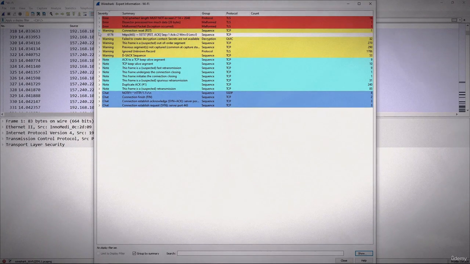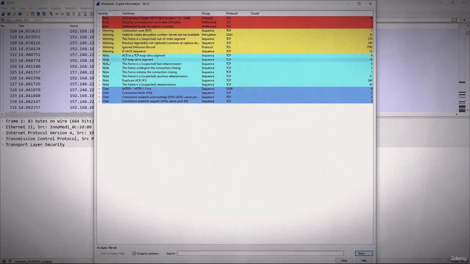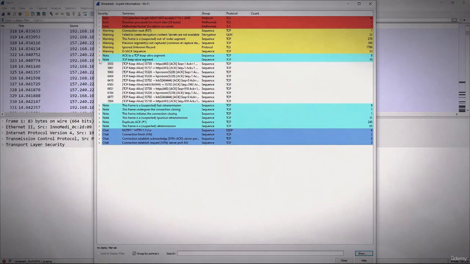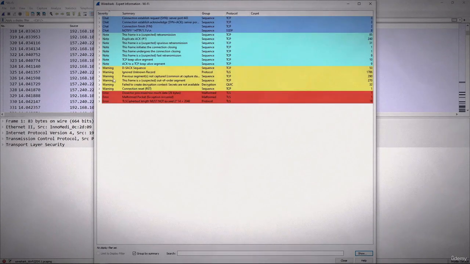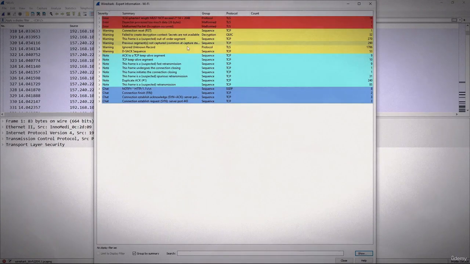So again, you can just expand this and fix this stuff, and you can see all the warnings and stuff. Next one is the cyan, which is notes. You can see we have all the notes here. And the last one is blue, which is chats. And you can also change the severity level from low to high or high to low. Okay, so the expert system provides insight on possible issues in the packet capture.